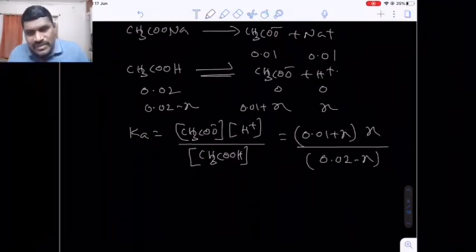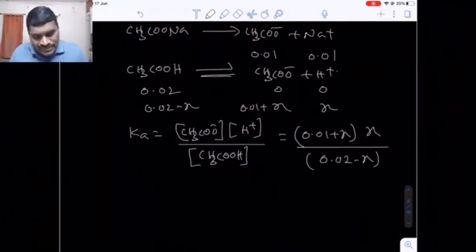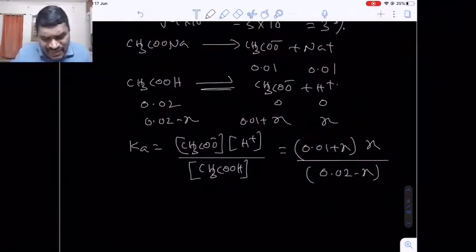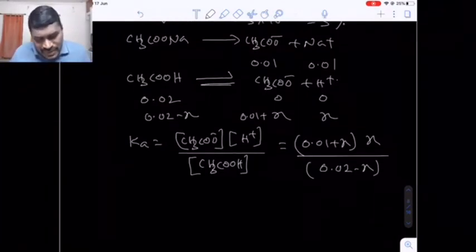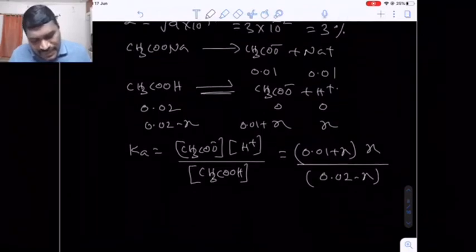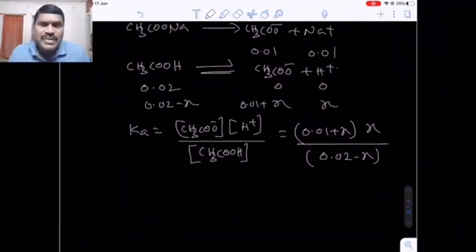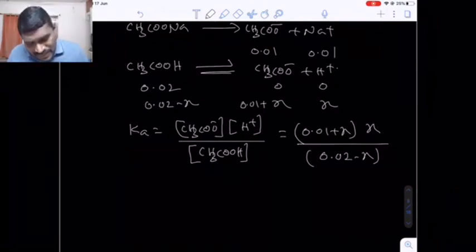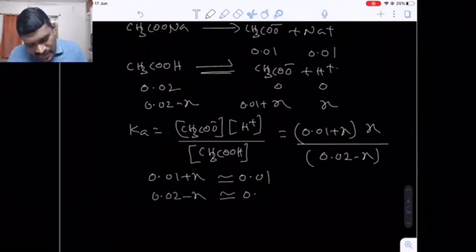Here the X value is too small, because acetic acid ionization decreases in the presence of a strong electrolyte, that is the common ion effect. So instead of 0.01 plus X, I take 0.01, and instead of 0.02 minus X, I take 0.02.